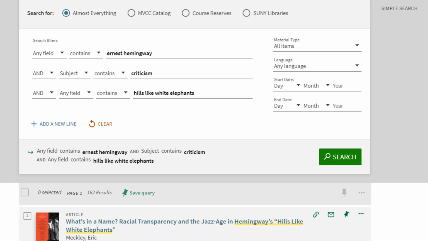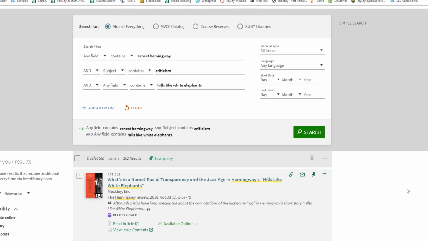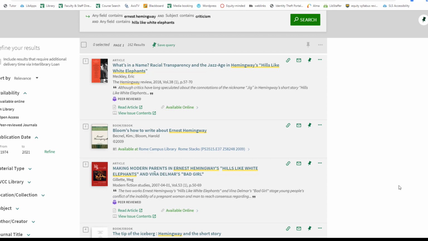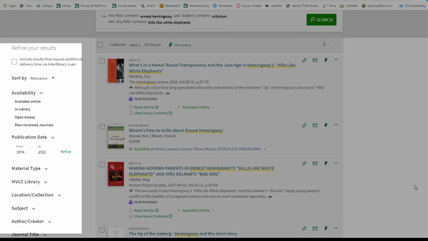After you click on Search, there will be a variety of types of sources in your results page. There will be videos, physical books, online books, and peer-reviewed journal articles, to name a few. Books or peer-reviewed articles will likely be the more helpful literary criticism sources for your paper. You can use the filters on the left-hand side to narrow down your results. If you're off campus and only want to view online material, you can choose Available Online.